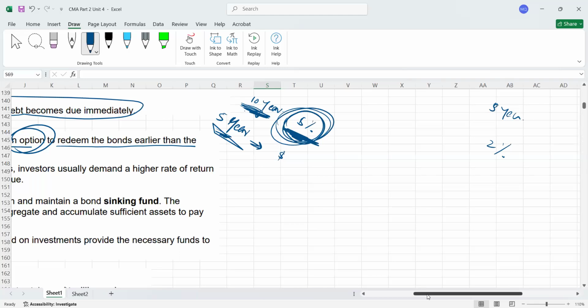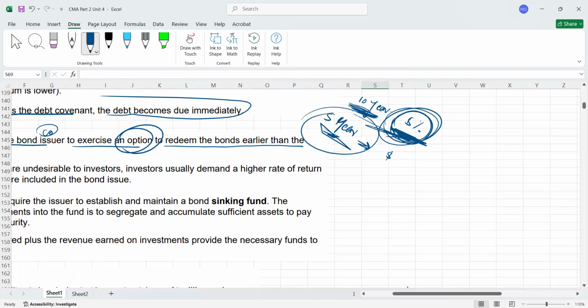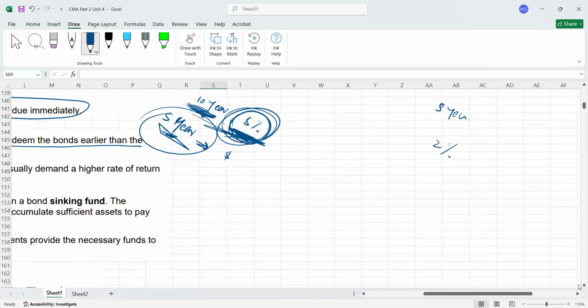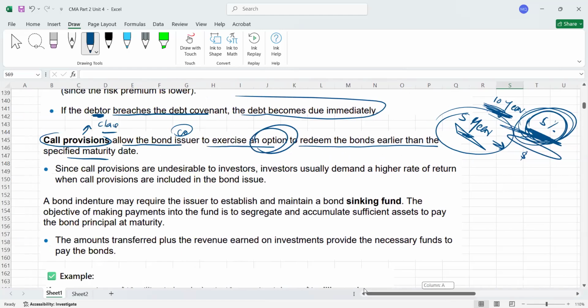So what you may want to do now is call these bonds back after 5 years, and then you can issue new bonds, or take a loan from the bank at a lower rate. That's the reason. Most of the time, if a company thinks interest rates may decrease in future and they don't want to carry this expensive loan at 5%, they can cancel it and go for a further loan at 2%. That's called a call provision. I told you what it is: the company has an option to redeem the bonds before the maturity date. And I told you the reason why companies do this.